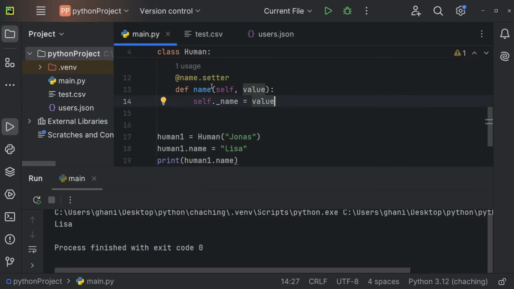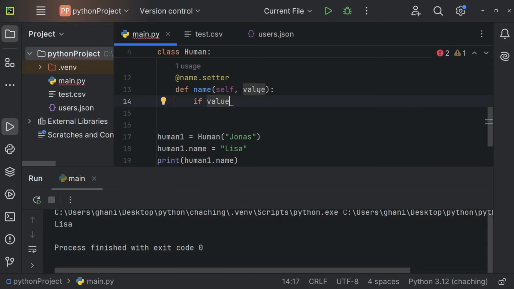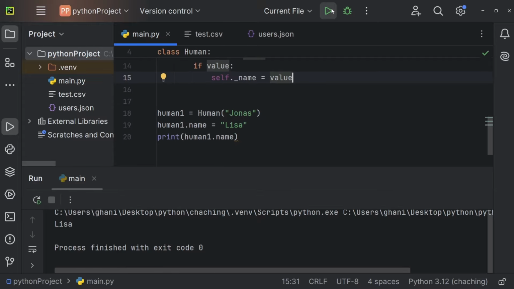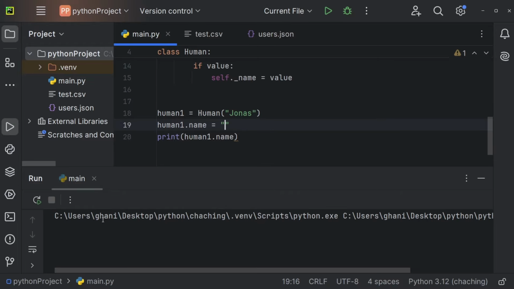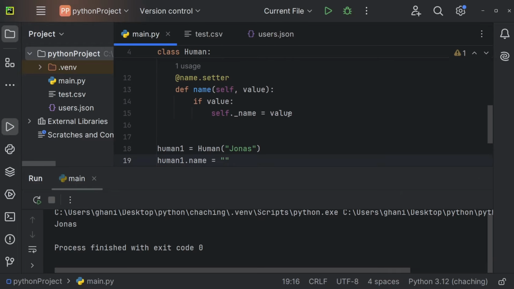So what is even the point of the setter? Of course, like this, it doesn't make too much sense. But now we could also verify the value, for example, or we could check whether the input the user enters is correct. So we could, for example, do if value. So if a value exists and the value is not empty, only then we're going to set self._name to value. So now this here still works. But if I'm going to do this right here, so if I'm going to pass an empty string, then we're still having Jonas because this setter will not set the value if the value is empty.